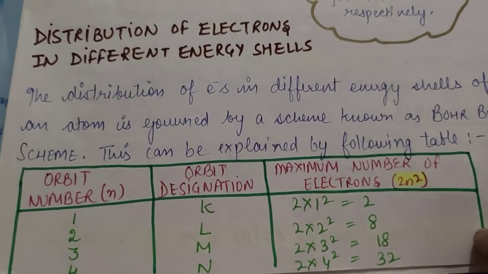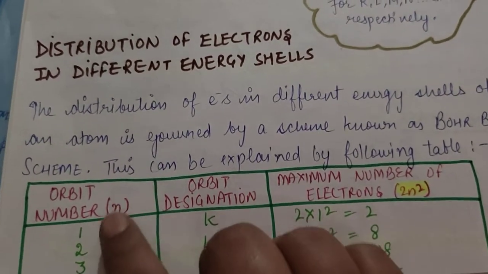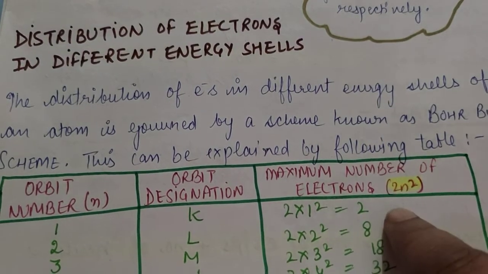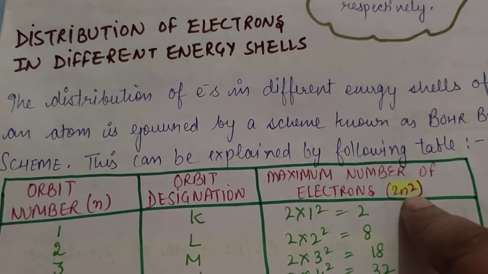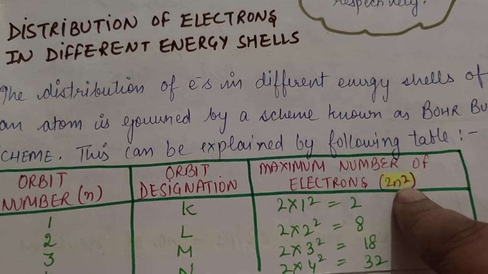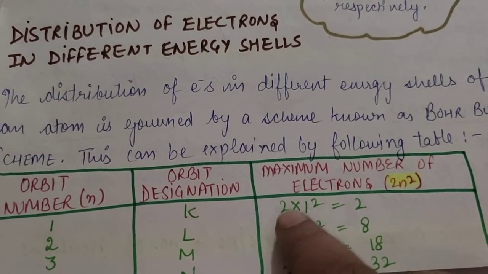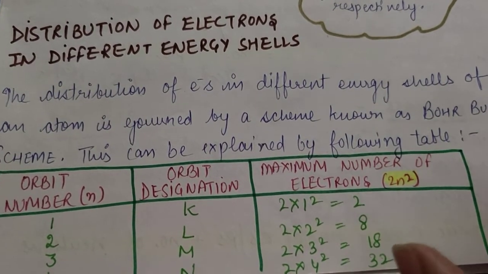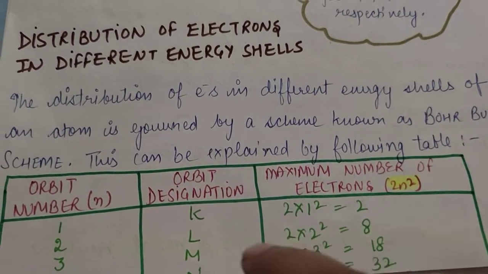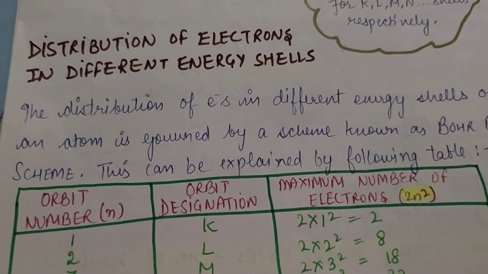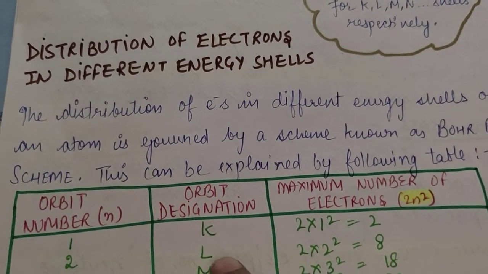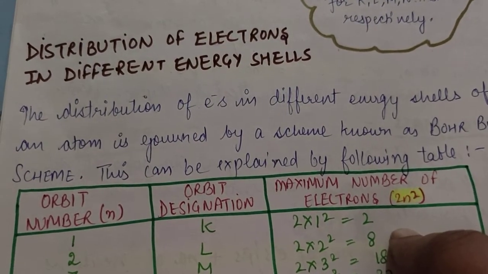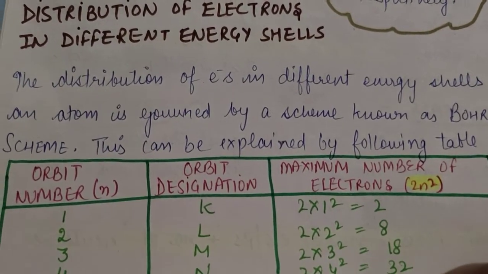I have drawn a table over here. Orbit number is 1, then orbit designation is K, and the maximum number of electrons accommodated is calculated by the formula 2n square, that is 2 into 1 square, so it will be 2. This is known as Bohr-Bury's rule. Similarly, for the L shell, n is equal to 2, so it will be 2 into 2 square, that is 8. And similarly for other shells.